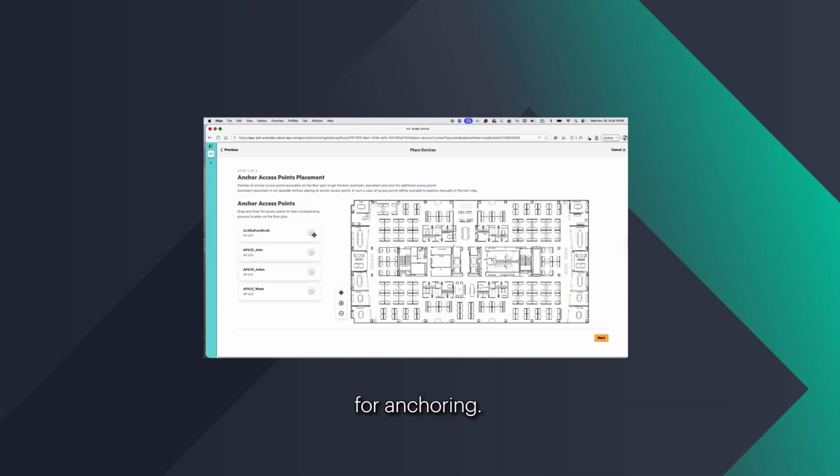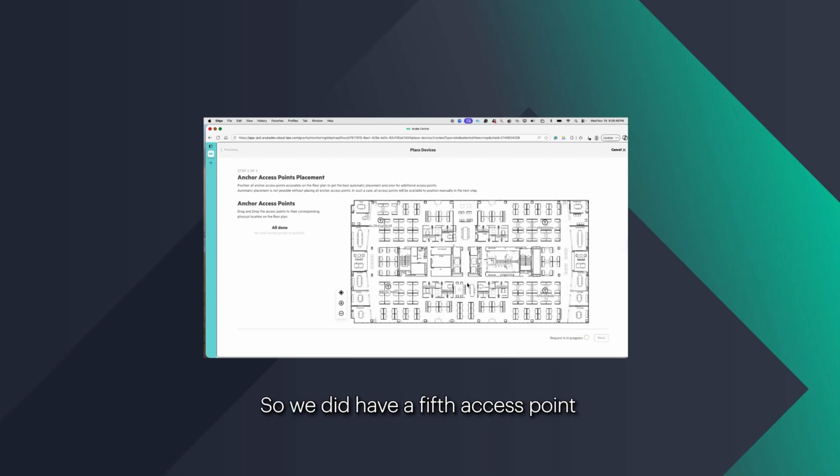For anchoring. So these are called anchor access points. So all the admin has to do is place these 4 access points on the floor plan. And based on the position of these 4 access points, the position of all the other access points is calculated, and they will show up on the floor plan. So I'll go ahead and hit next. So we did have a 5th access point that should be positioned. I think the location of that is in the center of the floor plan.